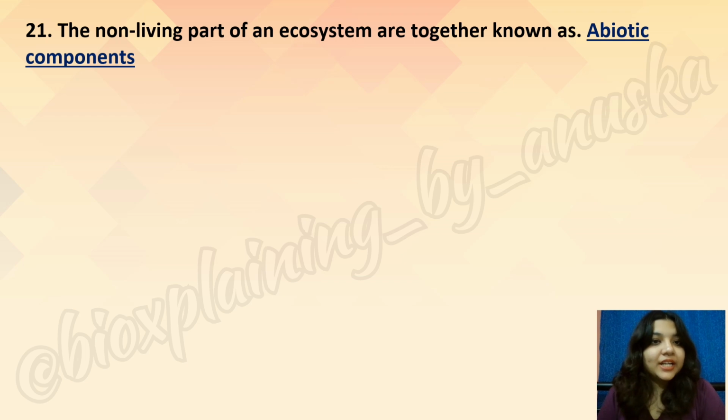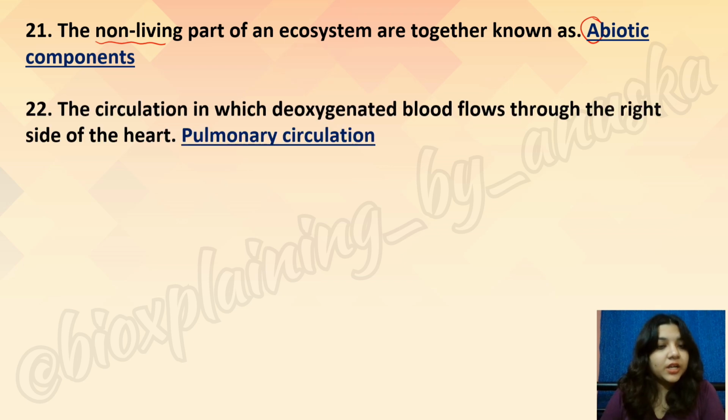Okay, let's check. Non-living part of an ecosystem are together abiotic. Non-living is opposite of biotic, so abiotic. Circulation in which deoxygenated blood flows from the right side of the heart,